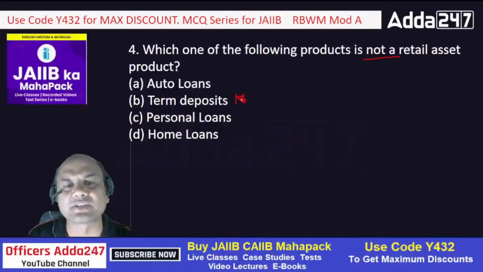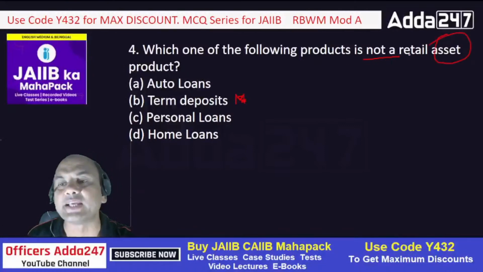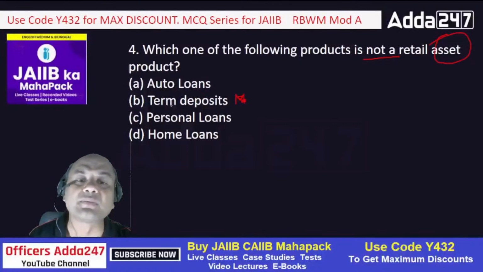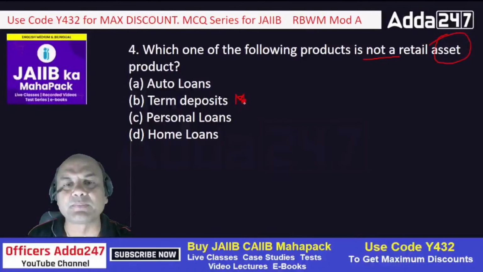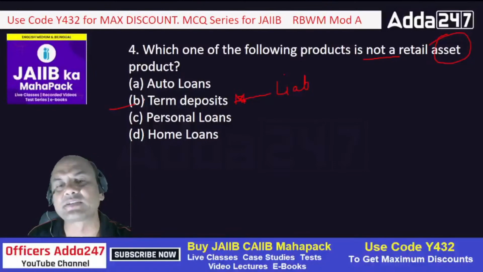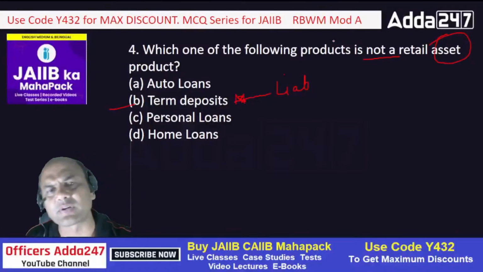Okay, auto loans, term deposits, personal loans and home loans. Retail asset, we want an asset. Asset means loans. Is a term deposit an asset? No. Deposit is a liability. So the answer is term deposit. It's not a retail asset product.